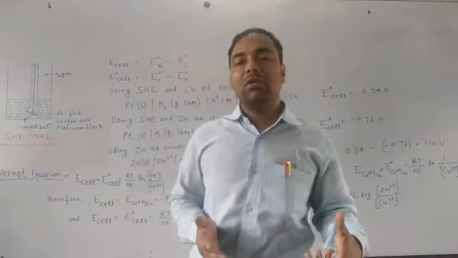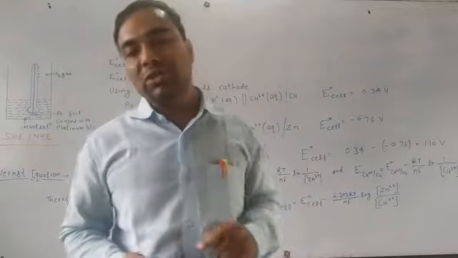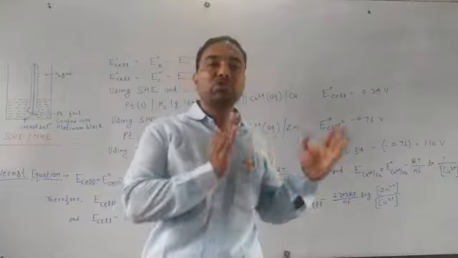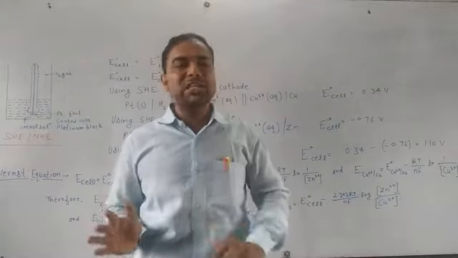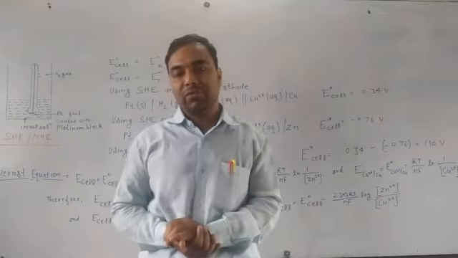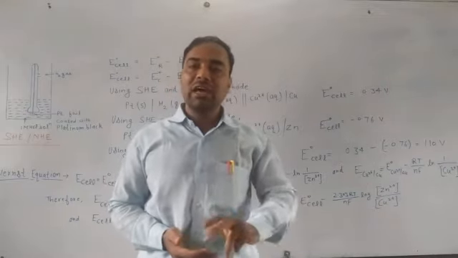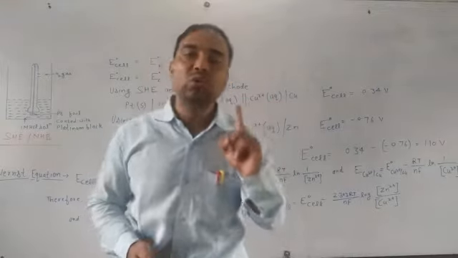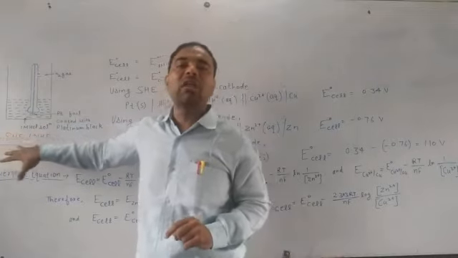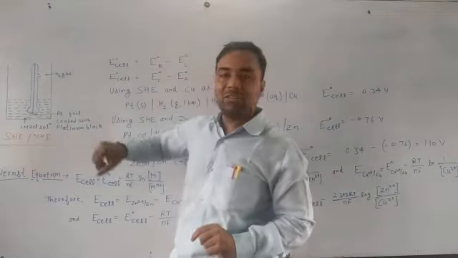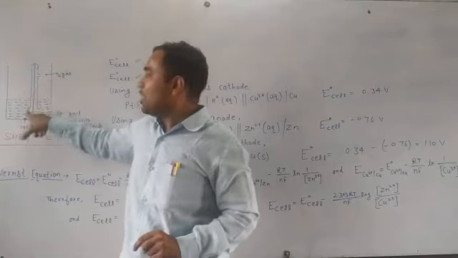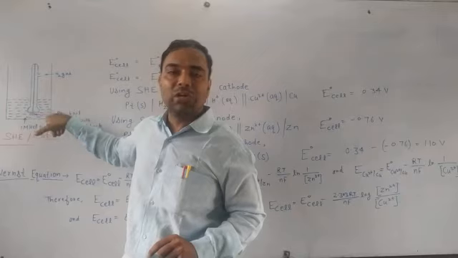But here we have an element, hydrogen, which can behave as both. It can show the process of oxidation as well as reduction based upon the type of electrode which we are taking in another container. So we will use hydrogen as the standard electrode, the standard hydrogen electrode or normal hydrogen electrode. How is it constructed? For this purpose we will take a platinum electrode. With this platinum electrode we have platinum foil which is coated with platinum black.